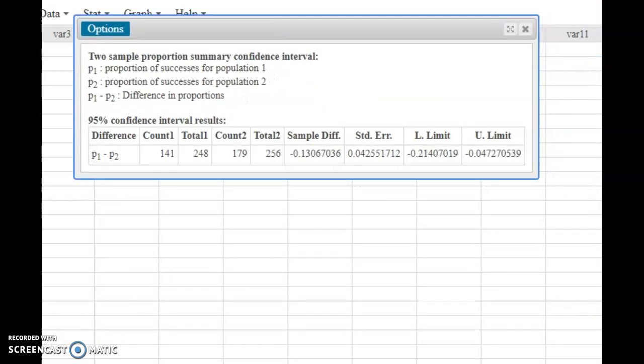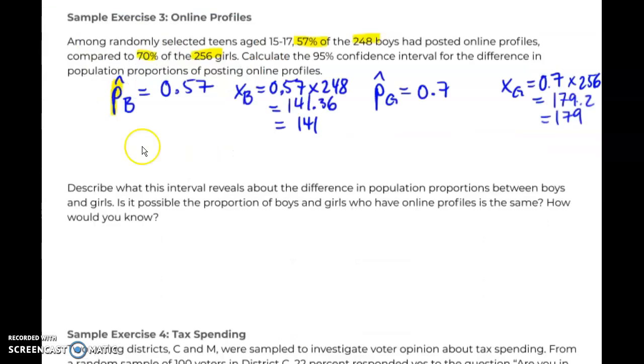Over here, our lower limit is negative 0.21 to negative 0.05. So over here, all negative values, which means it does indicate that there's a difference in these population proportions. So lower value of negative 0.21, upper value of negative 0.05.